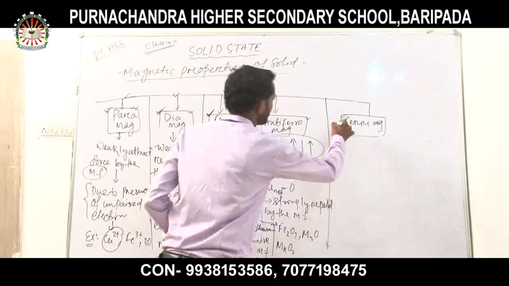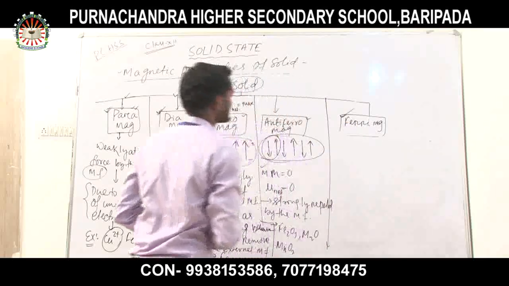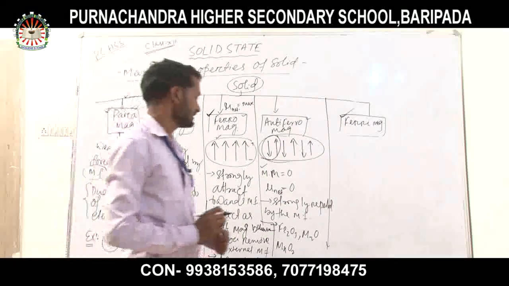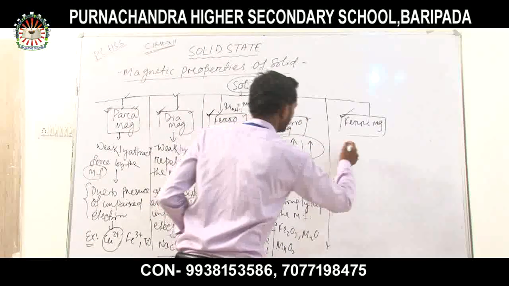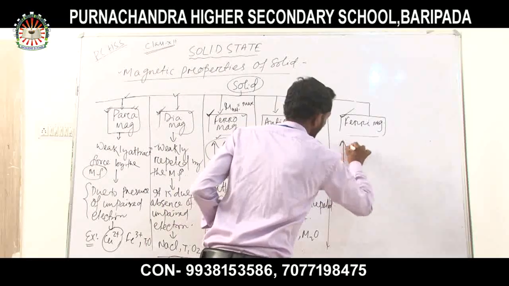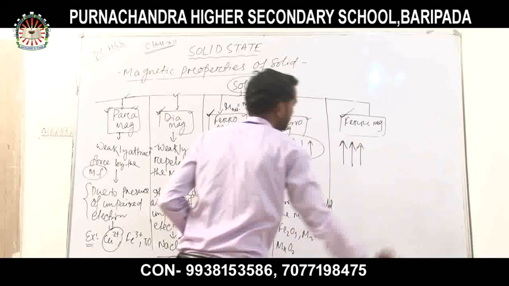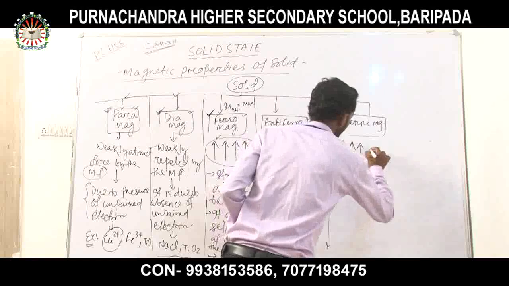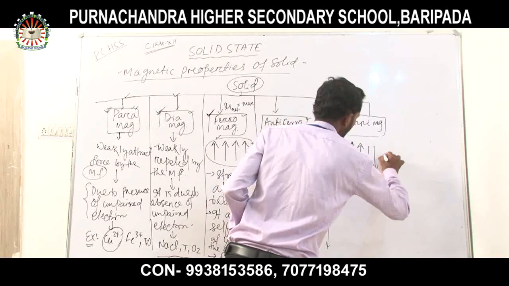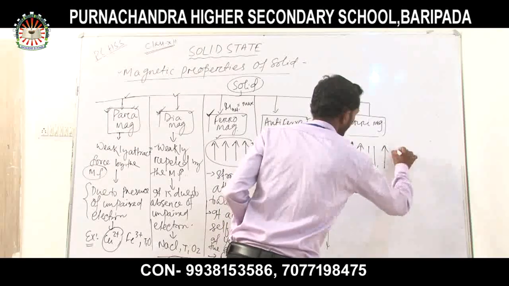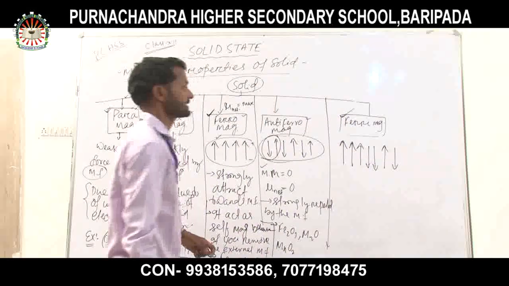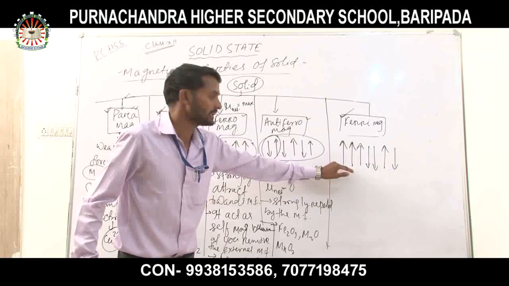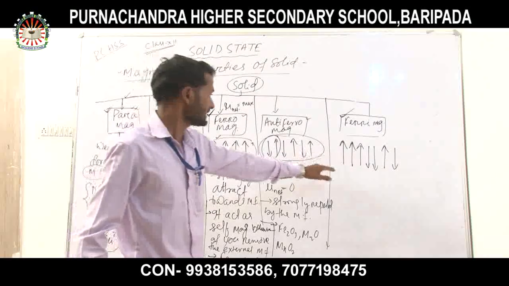So now the ferrimagnetic substance. In case of a ferrimagnetic substance, the alignment is not equal. If three dipoles are in one direction, then two are in the opposite direction. So these are the alignment of dipoles or domains or grains.